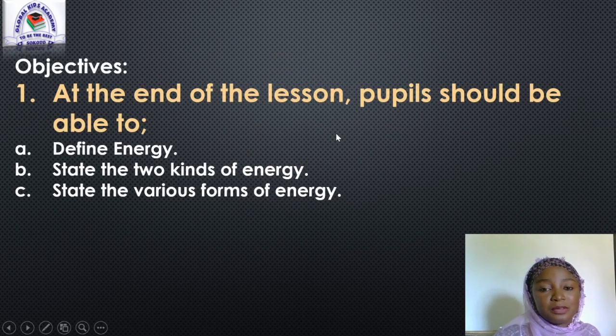Our topic for today is energy. Now, these are the objectives we hope to achieve for today. At the end of the lesson, pupils should be able to: 1. Define energy, 2. State the kinds of energy, and the last one, be able to state the various forms of energy.